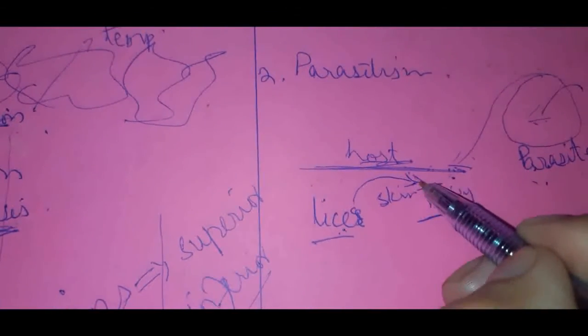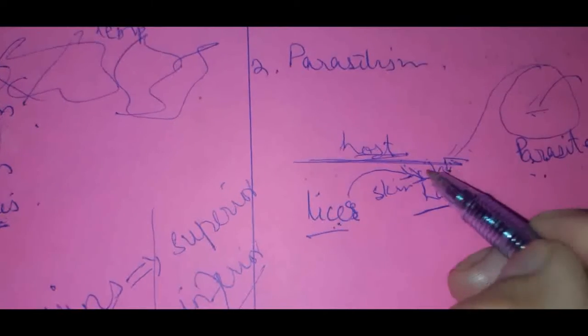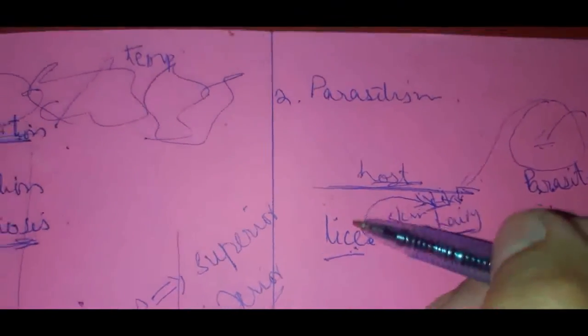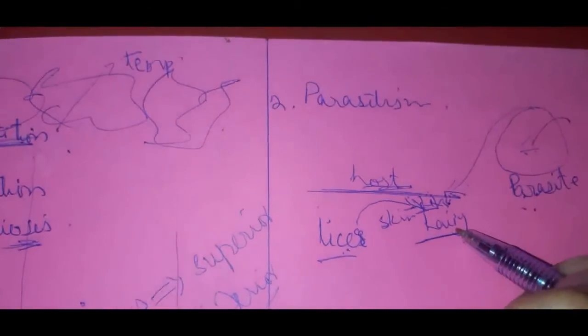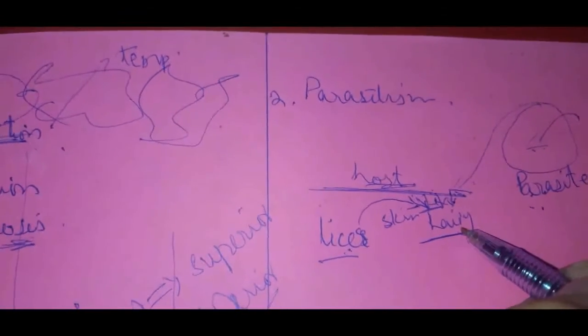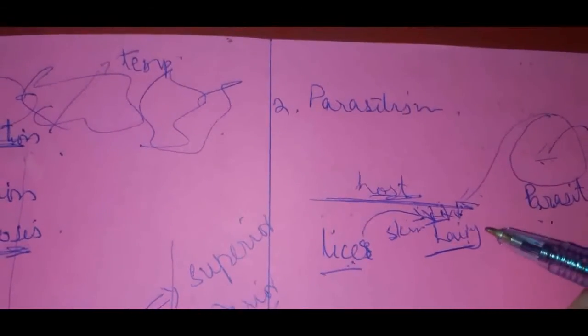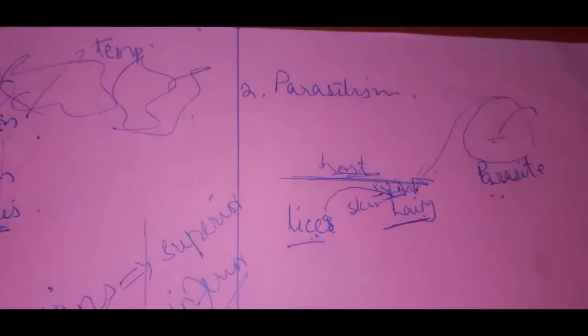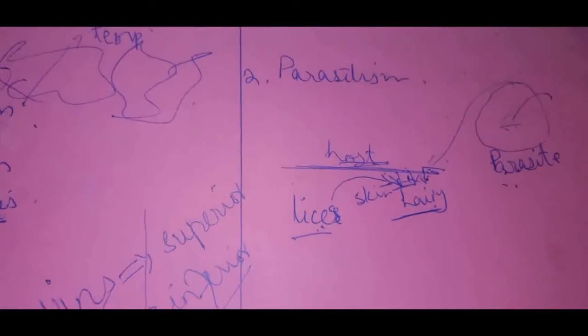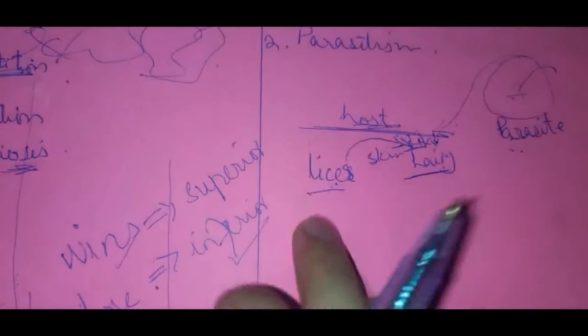They feed on our blood, but in turn they do not give us any benefit. They suck the blood from us, and so we become short of blood, right? Not only lice, but there are many more examples as well.